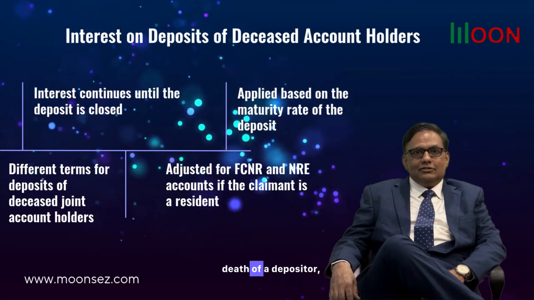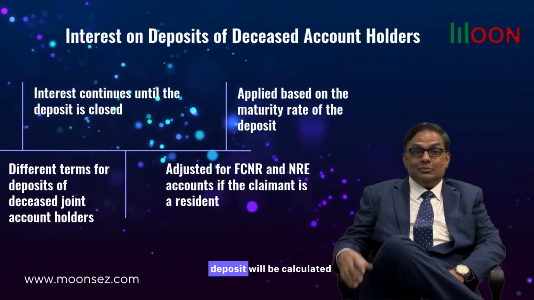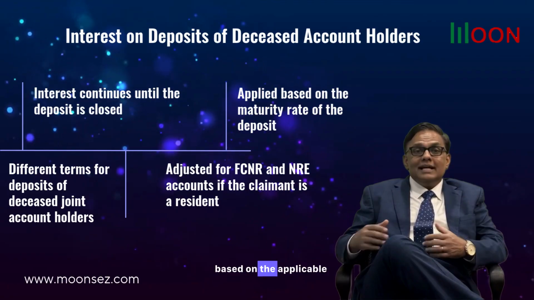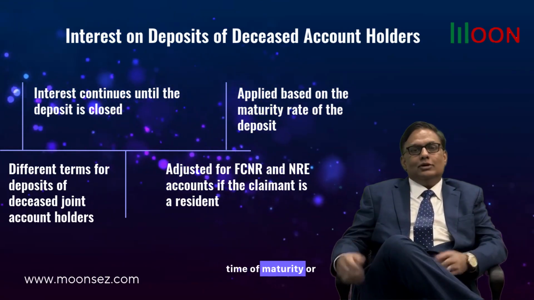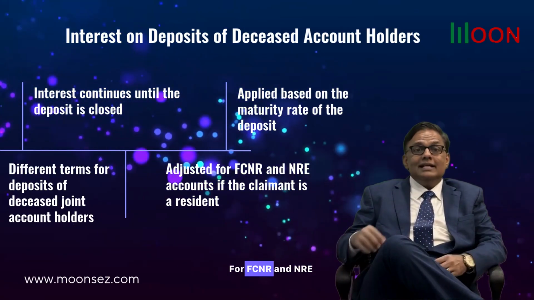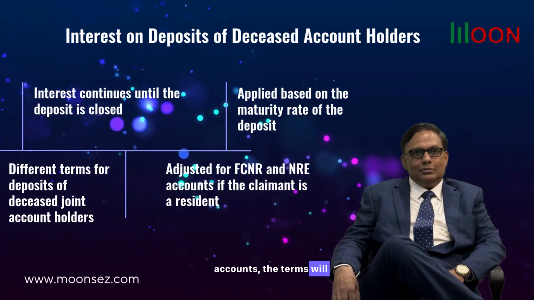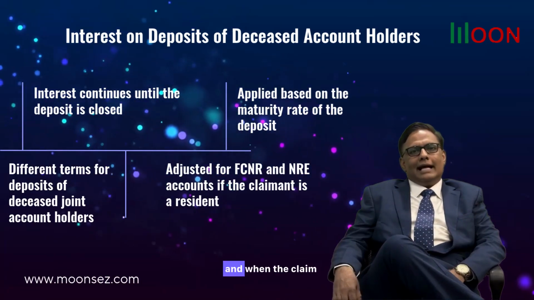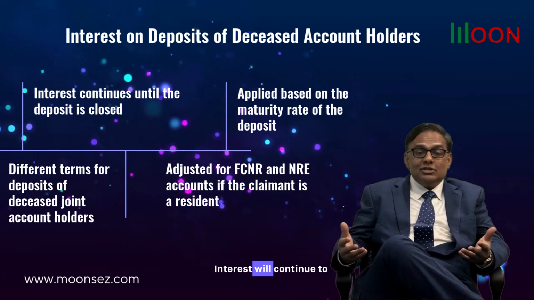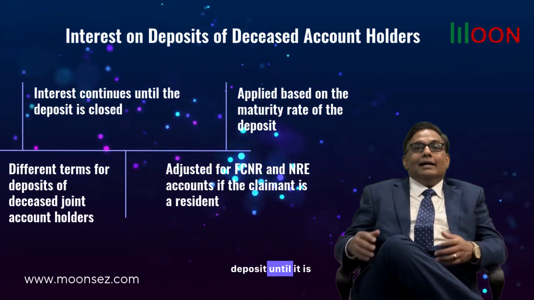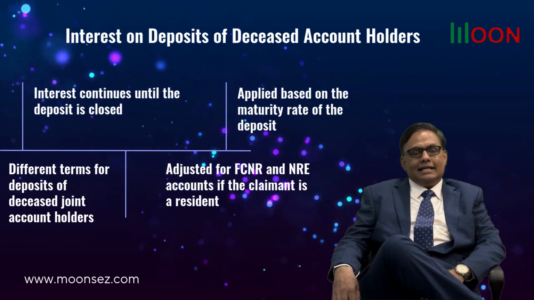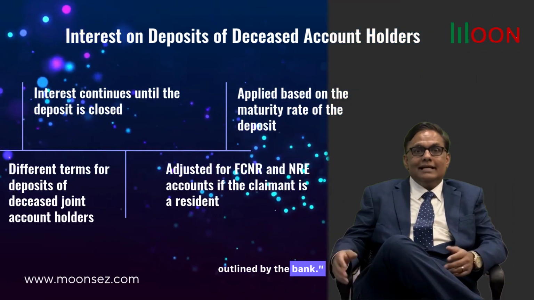In case of the death of a depositor, the interest on their deposit will be calculated based on the applicable interest rate at the time of maturity or withdrawal. For FCNR and NRE accounts, the terms will be adjusted based on the type of account and when the claim is made. Interest will continue to be paid on the deposit until it is closed or transferred, in line with the directions outlined by the bank.